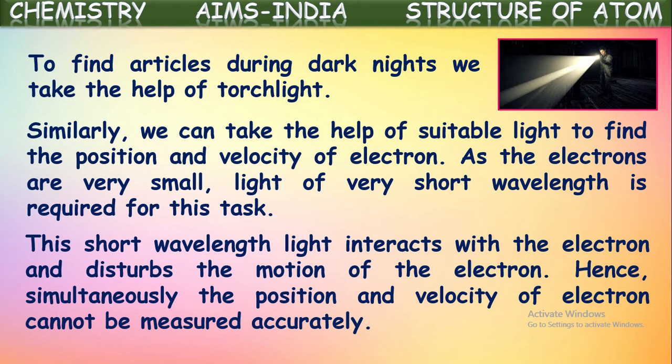Actually, without disturbing the electron, if we just pass light onto it, we may detect its position or velocity exactly. But what happens when we pass light onto the electron? That light may interact with the electron and there may be a change in the energy of the electron, and hence it disturbs the motion of the electron. So if we calculate the position and velocity simultaneously, there may be some changes and errors. Hence we can say simultaneously the position and velocity of an electron cannot be measured accurately. If we measure, we get some errors.